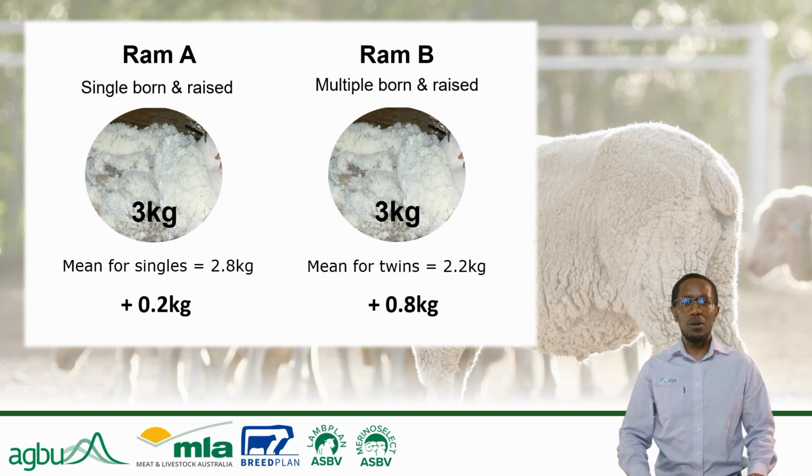To ensure a fair comparison, we should evaluate the performance of both animals relative to the average performance within their respective groups or types. For instance, assuming that the average fleece weight for singles in a flock is 2.8 kilograms and the average for twins is 2.2 kilograms, Ram A only exceeded the singles average by 200 grams, while Ram B exceeded the twins average by 800 grams in fleece weight. In this scenario, if they share the same management, Ram B demonstrates superior genetic merit compared to Ram A.